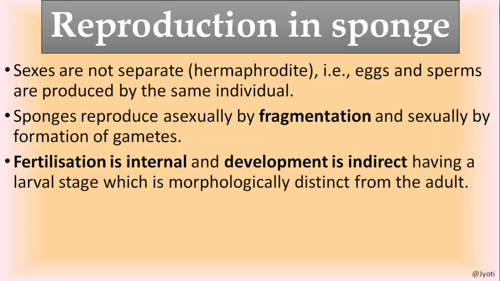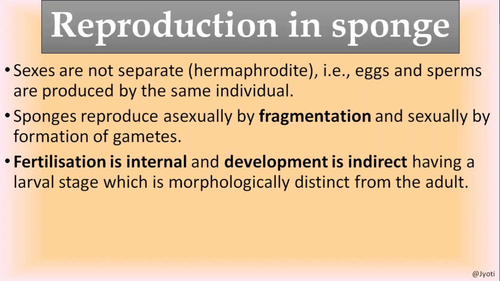Development is indirect, means once the zygote is formed after the fusion of the eggs and the sperms, the zygote does not develop into the adult directly. Rather, it passes through a larval stage, and such type of development is called indirect development. So, there are two types of development, direct and indirect.